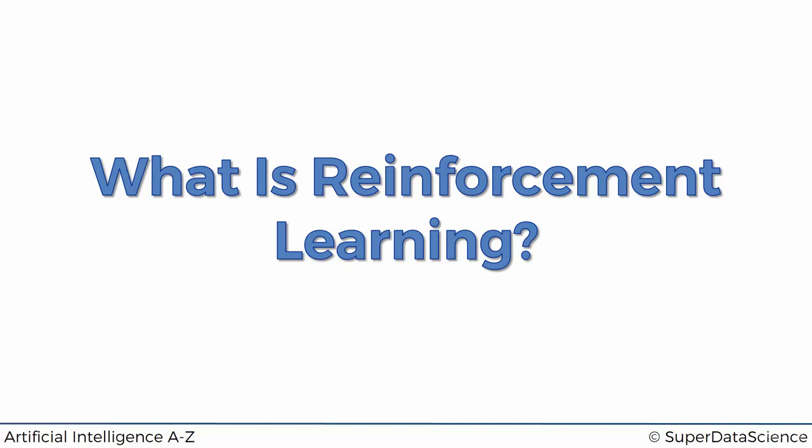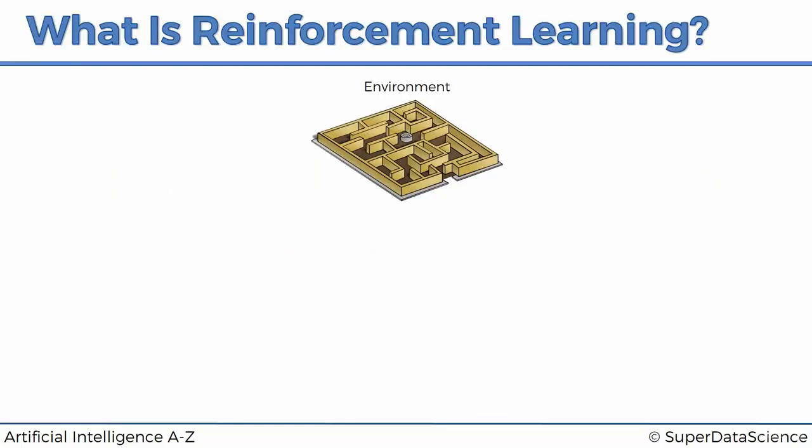So let's get started. Here we've got a little maze, and this maze is our representation of an environment, and that's what we're going to be dealing with. In this course, we're going to be dealing with certain environments in which our artificial intelligence is going to be performing, it's going to be taking actions, it's going to be looking to beat these environments, it's going to be looking to win in these environments.